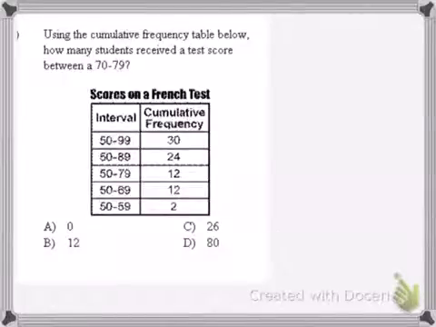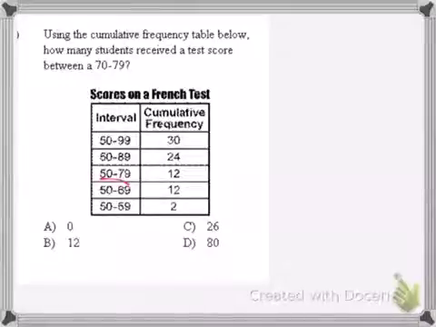Using the cumulative frequency table below, how many students received a test score between 70 and 79? Right here, it's decreasing as you go down, so it's going to give you the right amount of numbers because it's going down to the bottom. So we see between 70 and 79, we notice we get to 12.